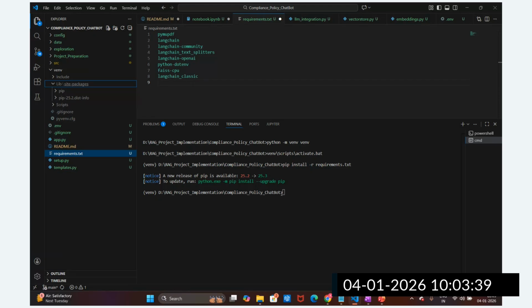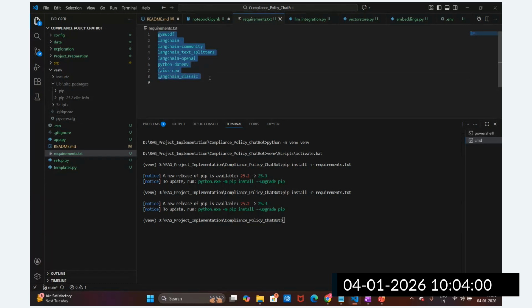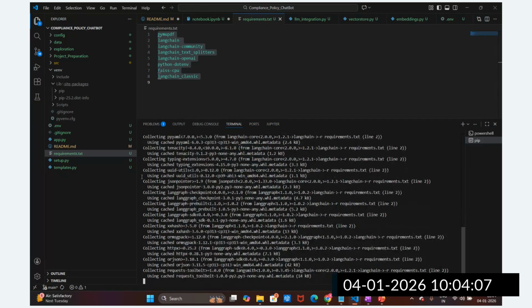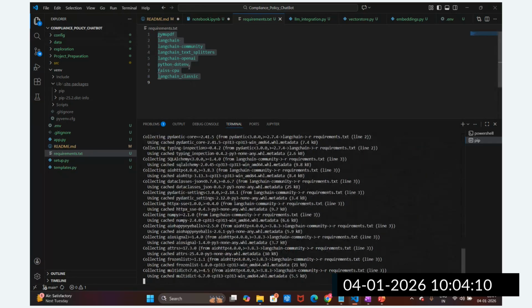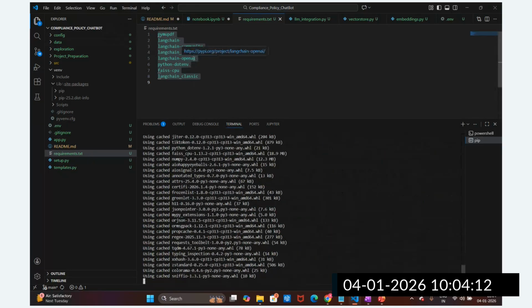Okay, let me run pip install -r requirements.txt. Okay, why is it not working? Let me save this. Actually, I did not save the file. Okay, now you can see it is installing these one by one. We have to save the file. If you miss this, it will not install these packages, guys.